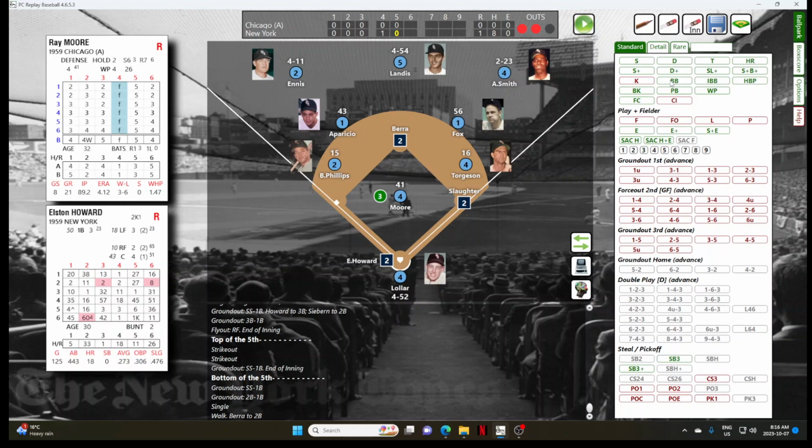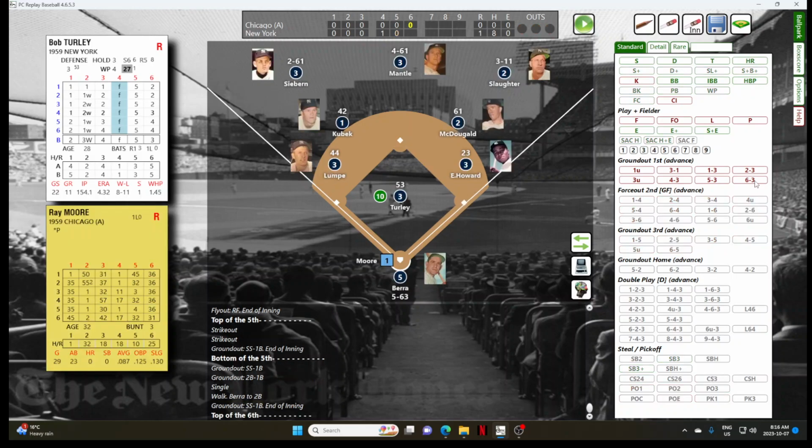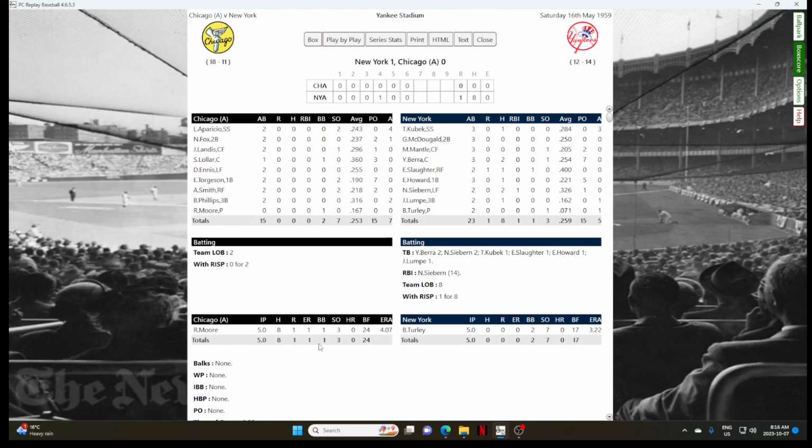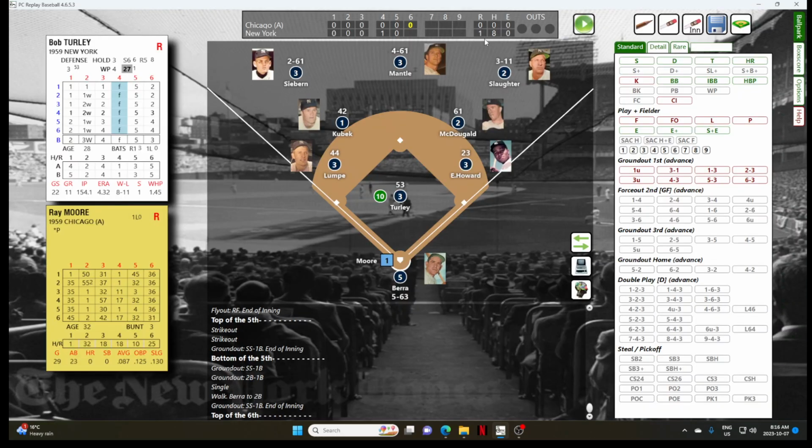And this is going to be a tough chance for Luis Aparicio, but he is there. He dives and throws to first for out number 3. And that saved a run at least. As we head to the top of the 6th inning with the Yankees clinging on to a 1-0 lead. Let's see Ray Moore. Ray Moore has faced 24 batters.